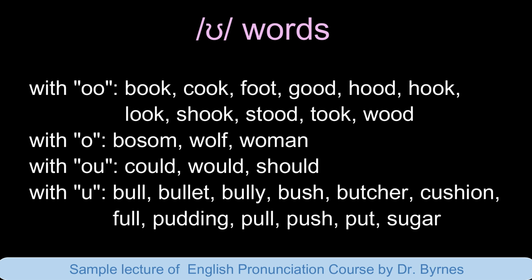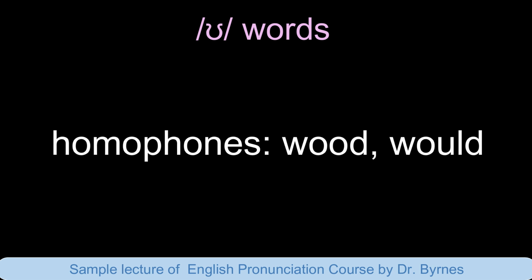With OU: could, would, should. With U: bull, bullet, bully, bush, butcher, cushion, full, pudding, pull, push, put, sugar. Homophones: would, wood.